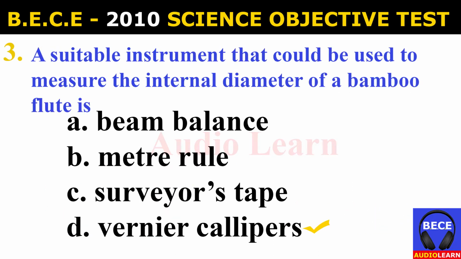Number 3. A suitable instrument that could be used to measure the internal diameter of a bamboo flute is A. Beam balance, B. Meter rule, C. Surveyor's tape, D. Vernier calipers. And the answer is D. Vernier calipers. A suitable instrument that could be used to measure the internal diameter of a bamboo flute is vernier calipers.